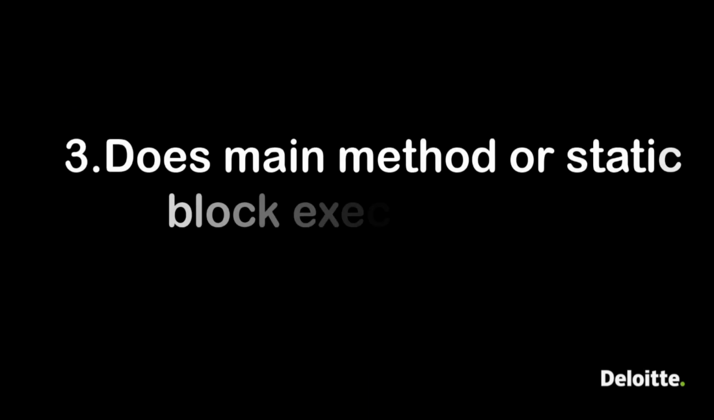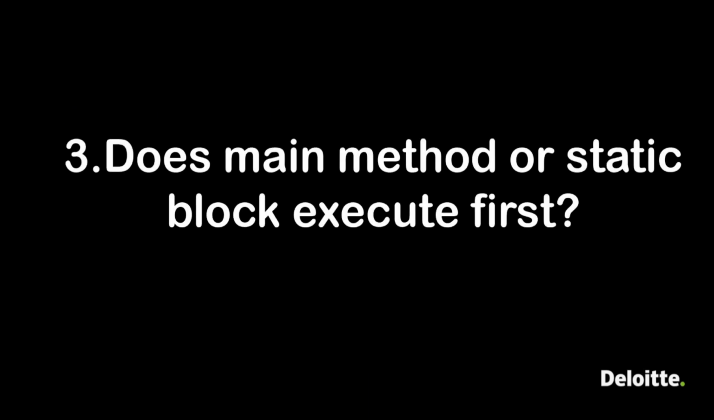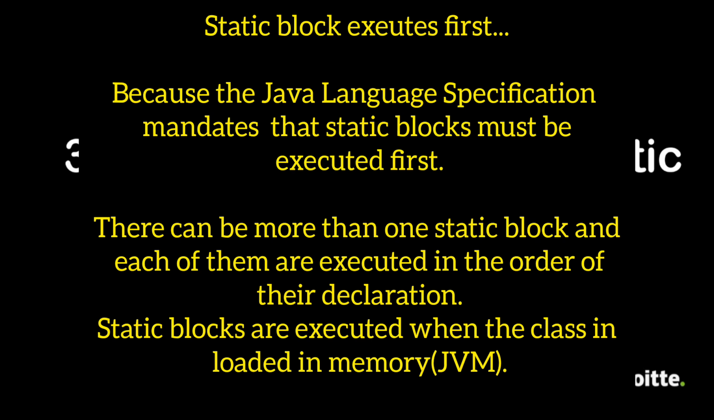Next question, does the main method or static block execute first? Always the static block executes first, because the Java language specification mandates that the static block must be executed first. There can be more than one static block, and each of them is executed in the order of its declaration. Static blocks are executed when the class is loaded in memory, that is, in the JVM.